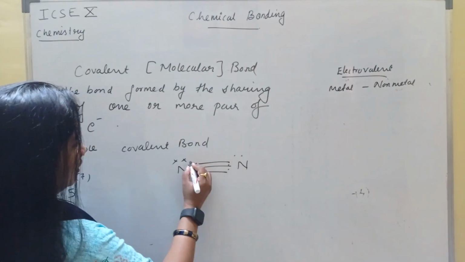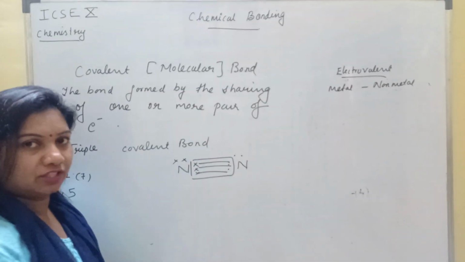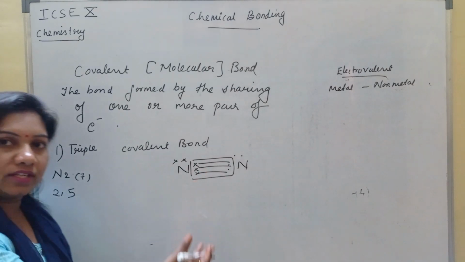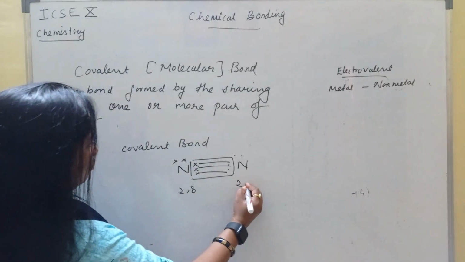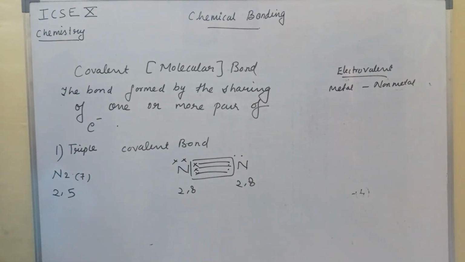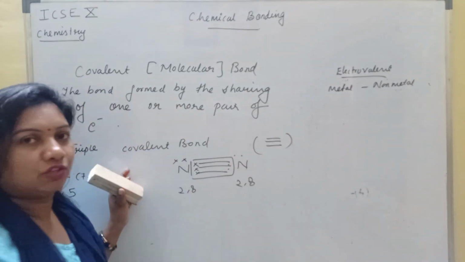Pairing takes place. Now this paired electron belongs to both the nitrogen atoms. So now both are satisfied with octet arrangement 2, 8 and 2, 8. So this is triple covalent bond. It is shown with the help of 3 dash.